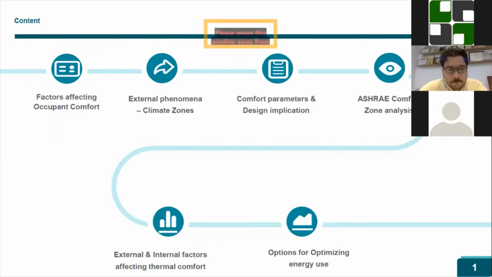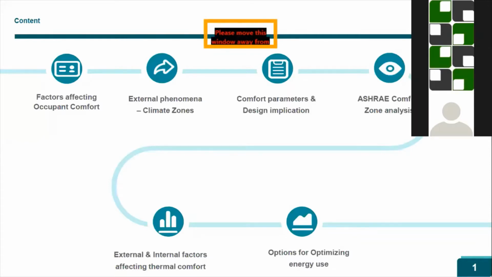Then the composite zone comes into the picture, which includes the weather seasons of hot and dry, warm and humid, and cold. That is how the composite came into the climate zones, and we are living in this composite zone. So we are going to identify a building in this composite zone and do the energy performance analysis.